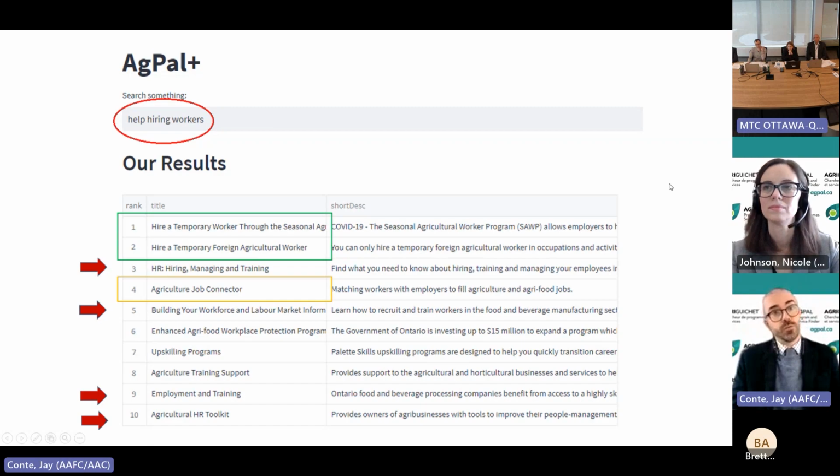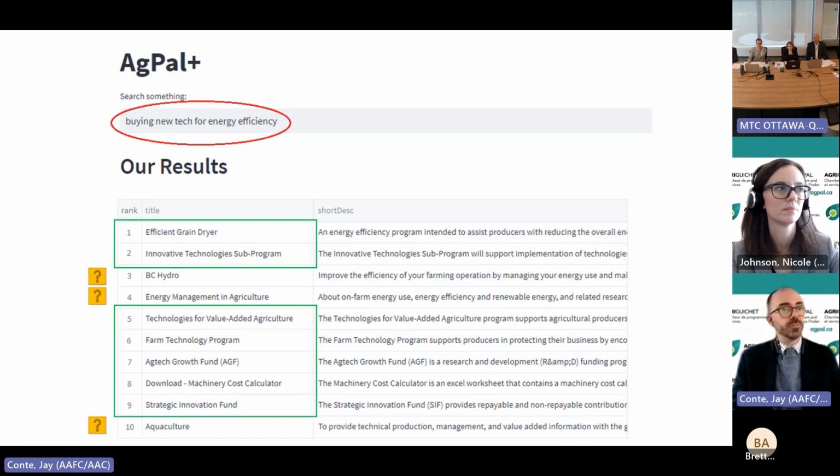Let's also retry the search for buying new tech for energy efficiency, which produced more than 2,000 results on the existing site. As you can see, even though this search is made up of rather imprecise language, we get strong results with AgPal Plus, with most of our top 10 being directly related to the search, and only a few quirky returns that still need to be ironed out.